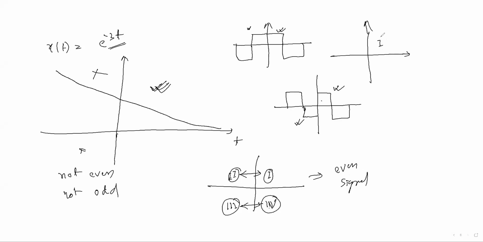Or if some signal is present in the first and third quadrant with similar shape, or in the second and fourth, then that will be an odd signal. Take this as a note. These are the shortcuts to find whether a signal is even or odd.